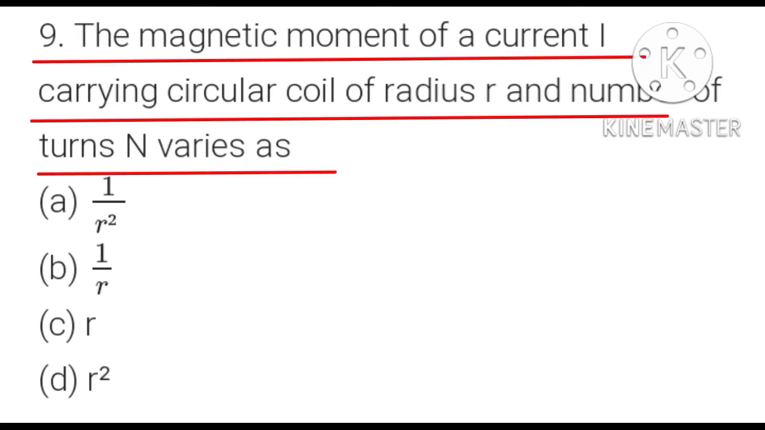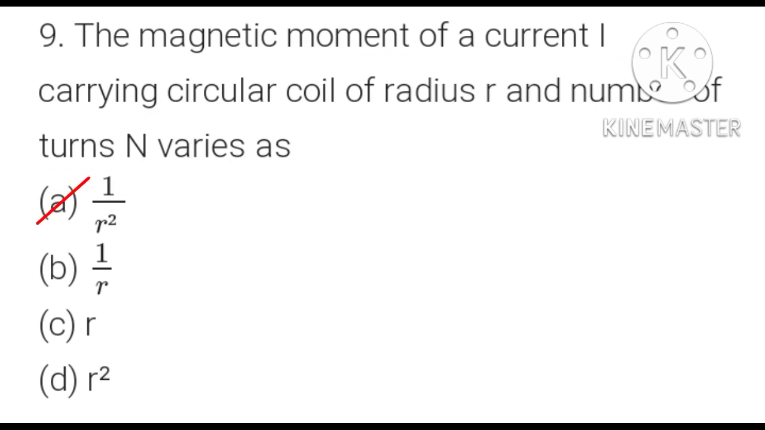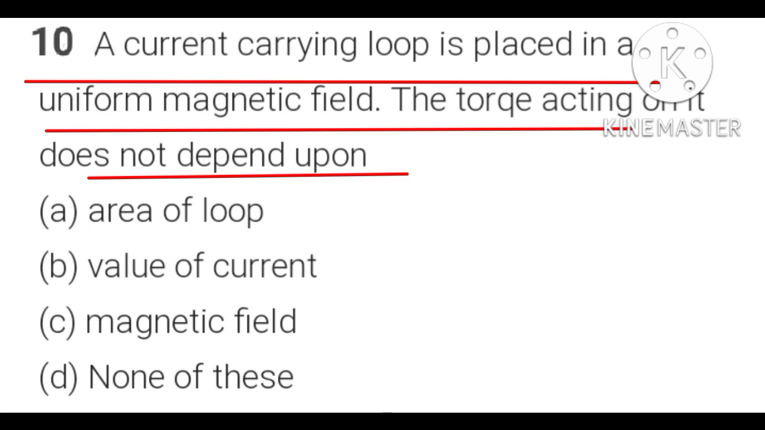Question number 9. The magnetic moment of current I carrying circular coil of radius R and number of turns N varies as: A option 1 over R square, B option 1 over R, C option R, D option R square. In this question, D is the correct option. The magnetic moment of current I carrying circular coil of radius R and number of turns N varies as R square.